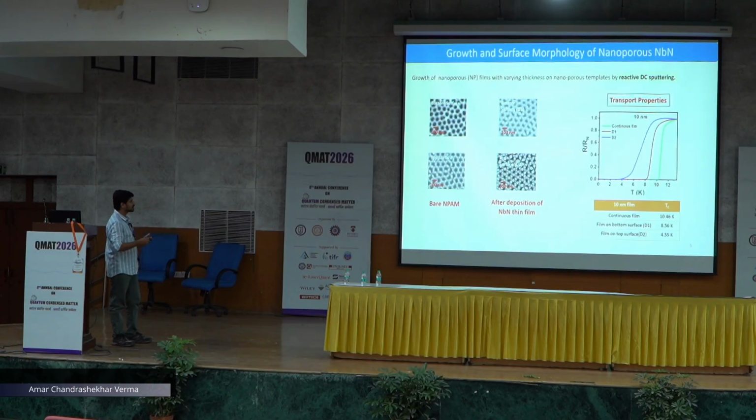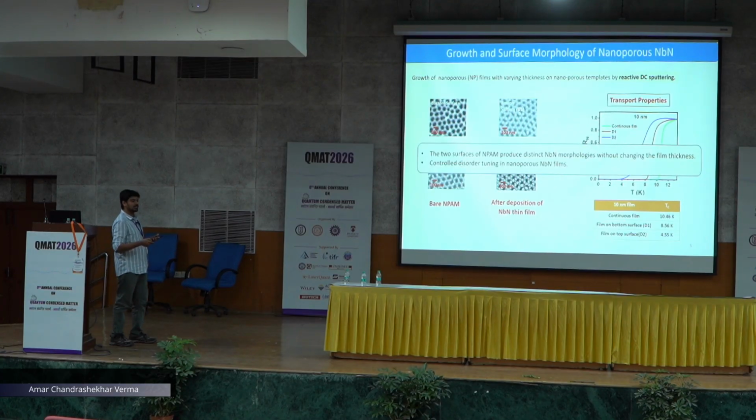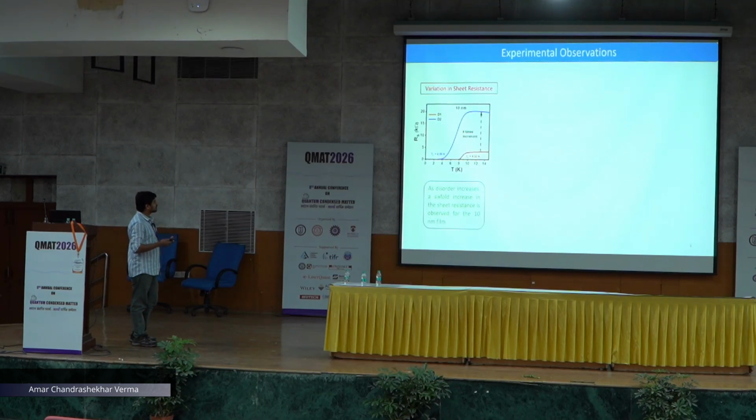When we did the transport measurement of these films, we observed that the continuous 10 nanometer film is showing a Tc around 10.5, whereas the bottom surface, that is D1, is 8.5, and the top surface, D2, is 4.5. That means with the same morphology we are able to tune the disorder for the same thickness. We studied the sheet resistance of this film, and we observed that D2, the more disordered film, has a 6-fold increase in the sheet resistance for the 10 nanometer film.